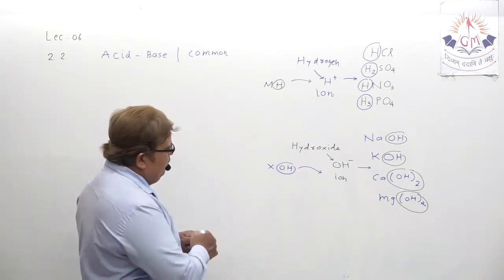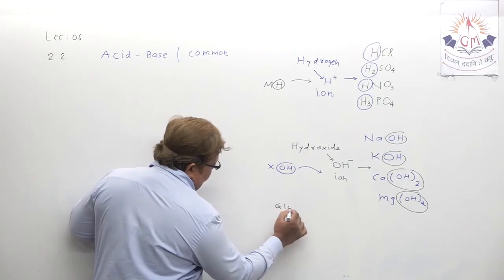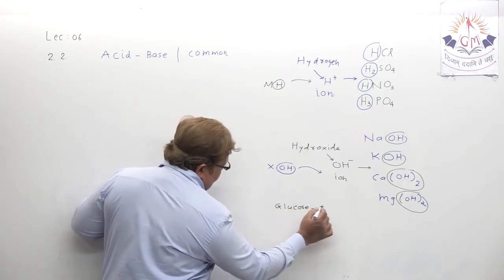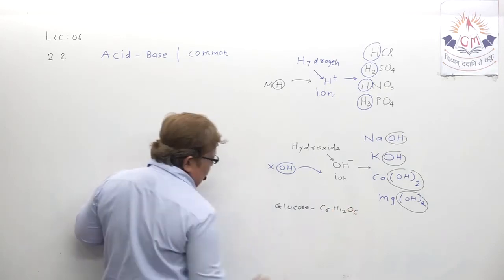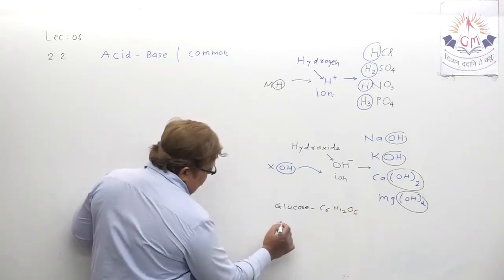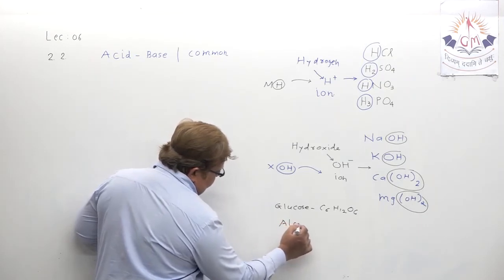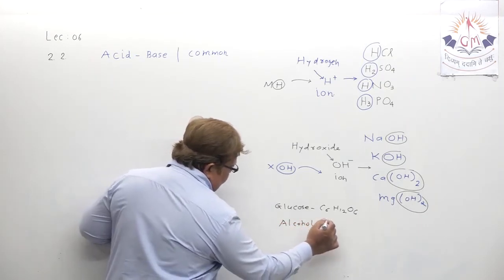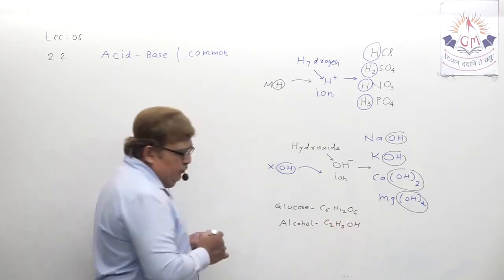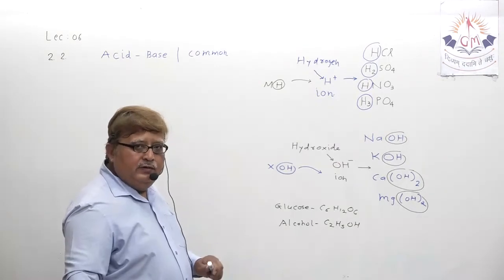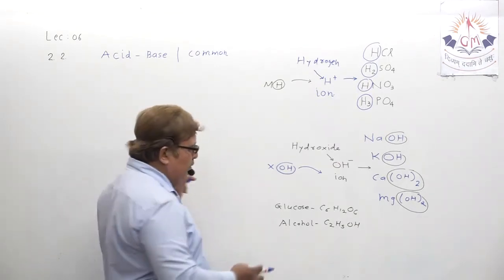Can you mention the formula of glucose? C6H12O6. There is already hydrogen. Suppose you speak out the formula of alcohol. We write C2H5OH. So that doesn't mean that only acid and base possess H plus and OH minus.